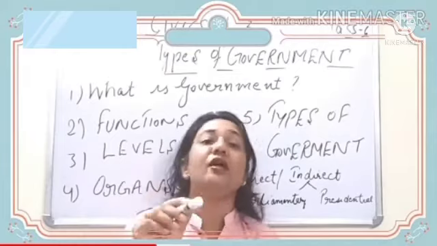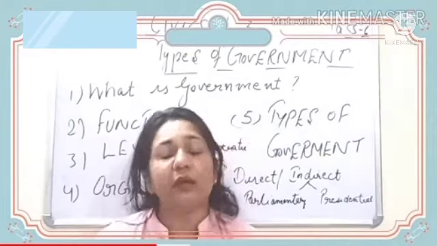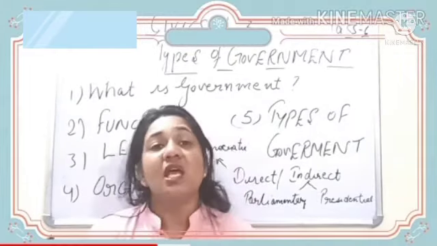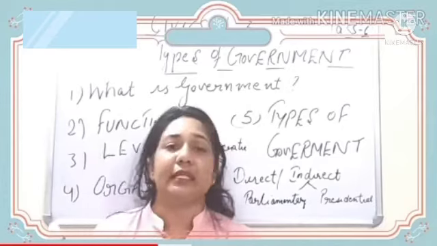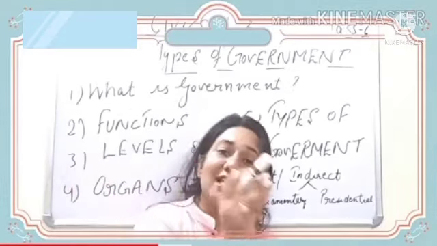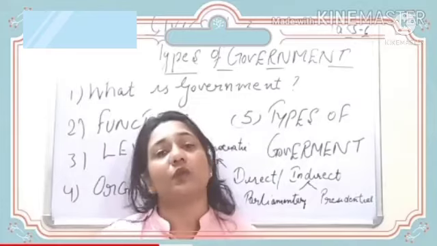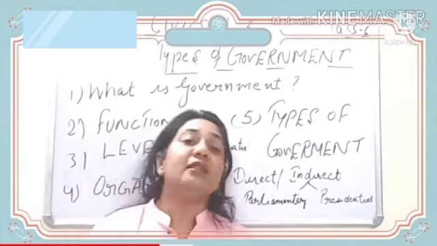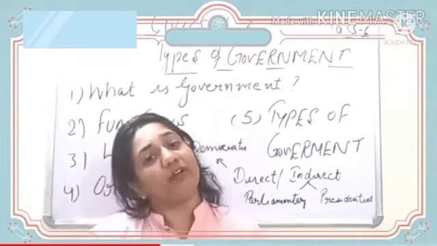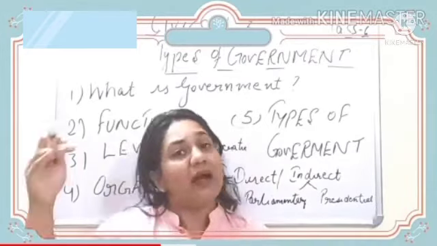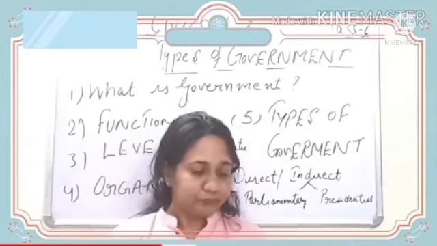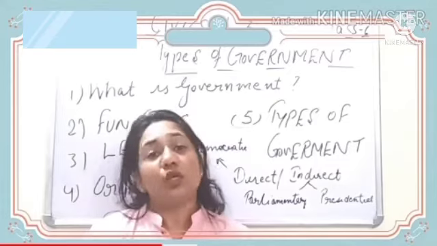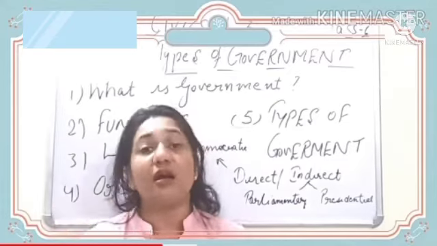The head of the state, that is country, is not at all the head of the government, means he does not have any say in the parliament. If a law is passed by the parliament in both the houses of the Lok Sabha and Rajya Sabha, then it becomes a law. Bill, if it is passed, then it becomes a law, and the president has to sign it. So we can say you will be studying in higher classes, he is just a rubber stamp.